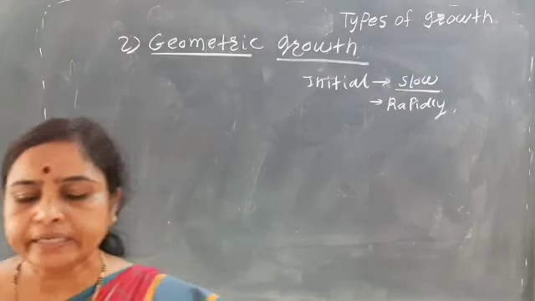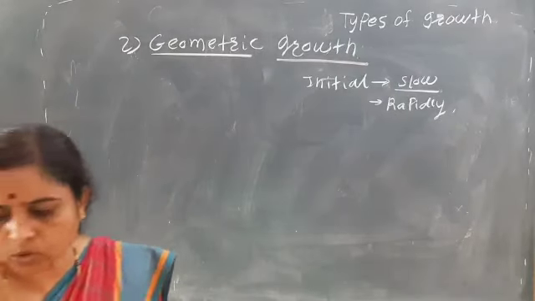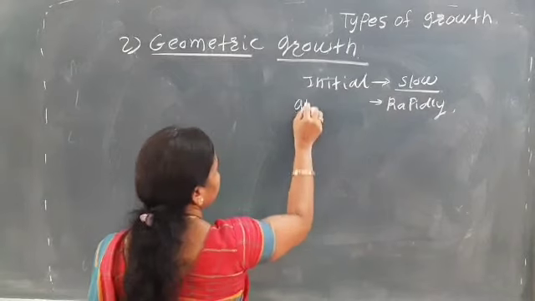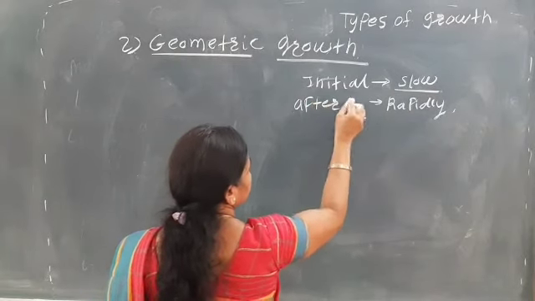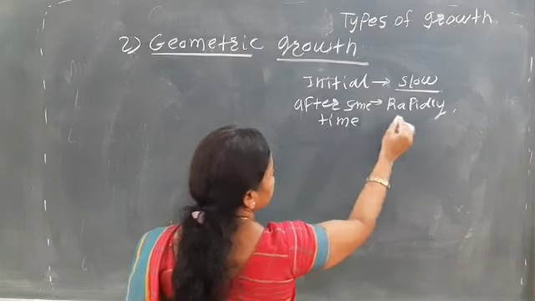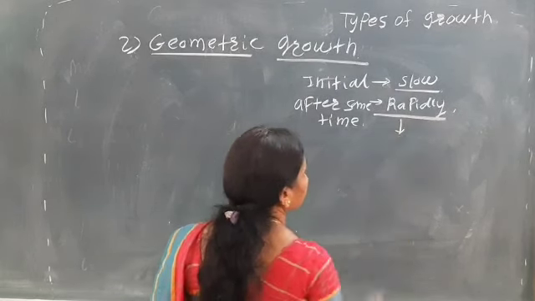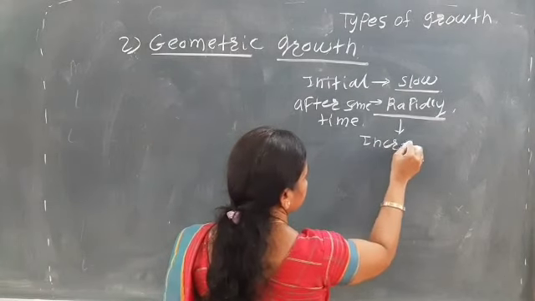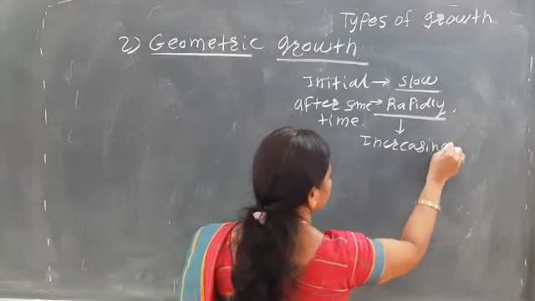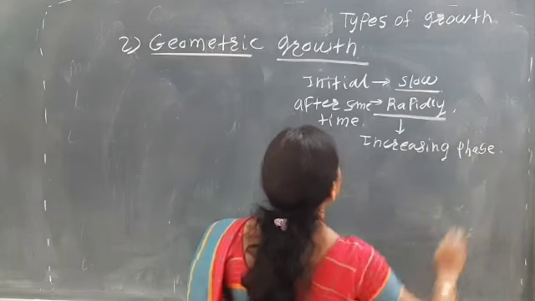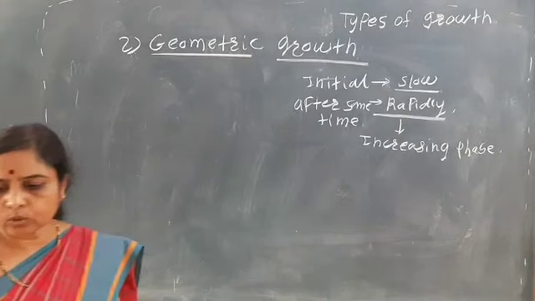That is the increasing phase. Okay. So it is known as the increasing phase. See, that is how the geometric growth takes place.